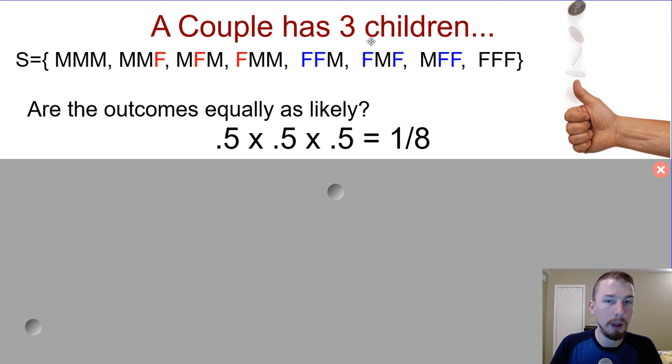All right, so let's say a couple has 3 children. We're going to revisit this one. It's pretty important just to make sure that you can get your mind wrapped around it. A couple has 3 children.